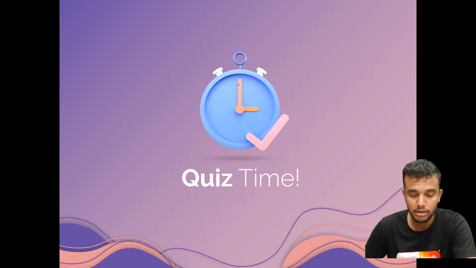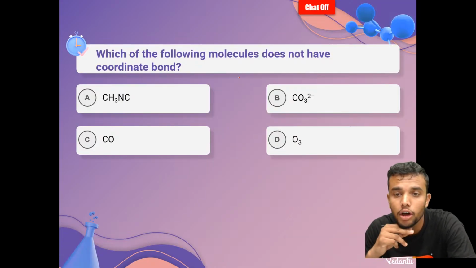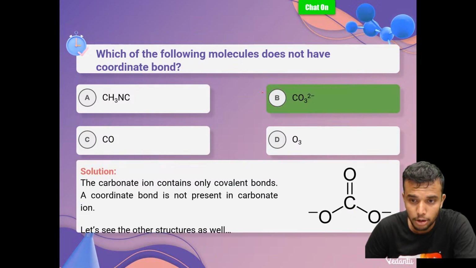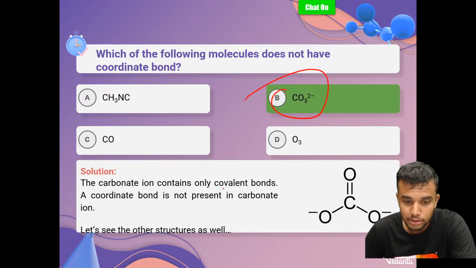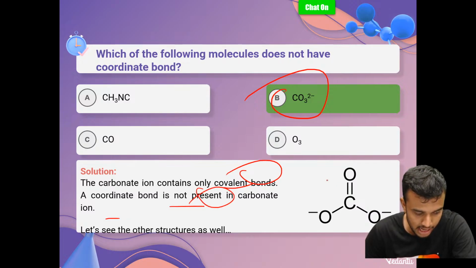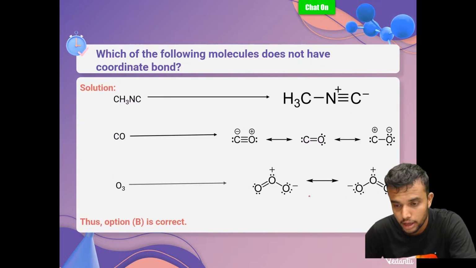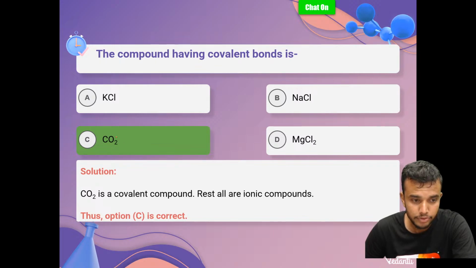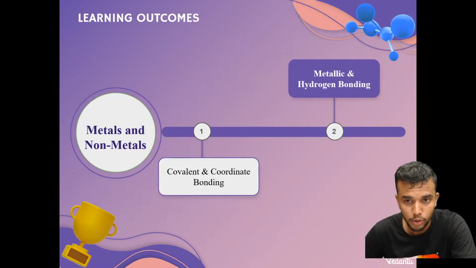Okay, just leave this one. First question. What is the question? Which of the following molecules does not have a coordinate bond? The answer is option C. CO3 minus contains only covalent bonds. A coordinate bond is present in the carbonate ion. Here, this only has covalent bonds. Okay. Then after this, the compound having covalent bond is which one? The answer is option C. CO2 has a covalent bond.